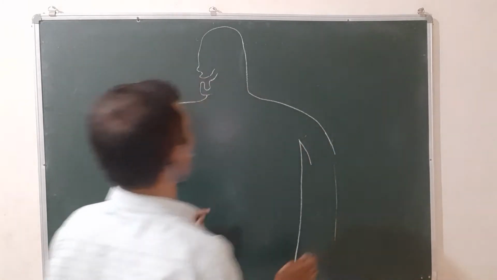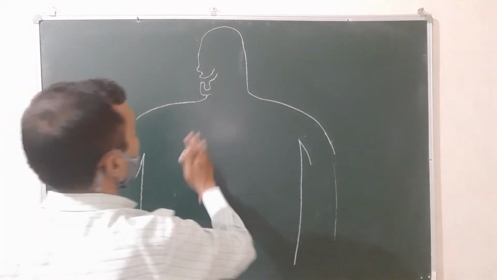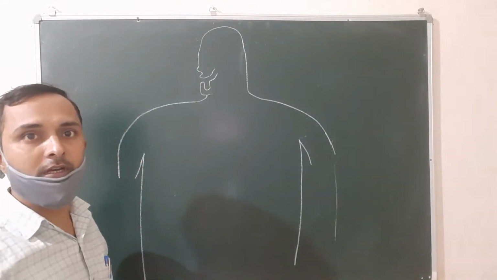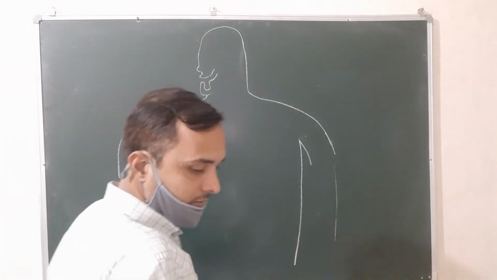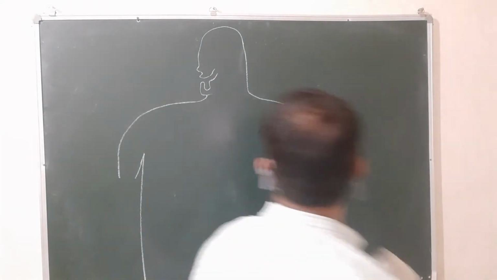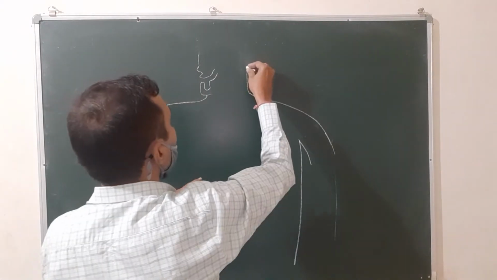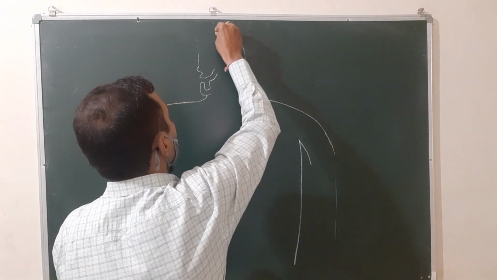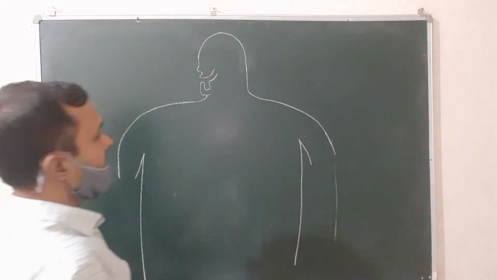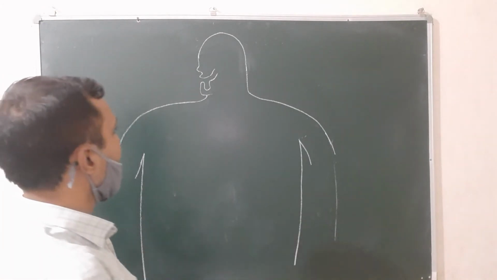First of all, you will draw the outline diagram like this on the board. Something you will correct from the top side at the head region. You will make it like this. So this is the outline diagram.